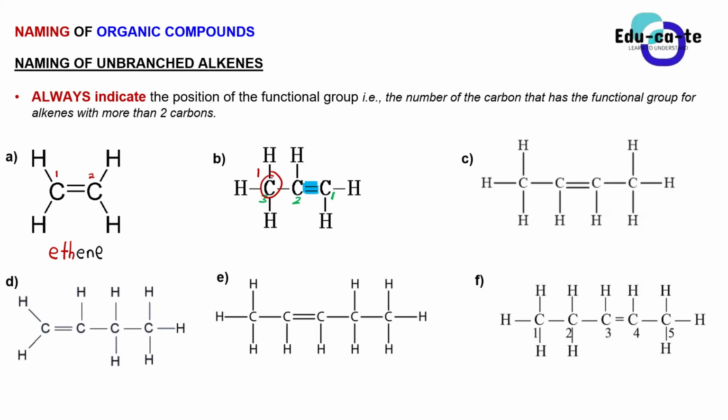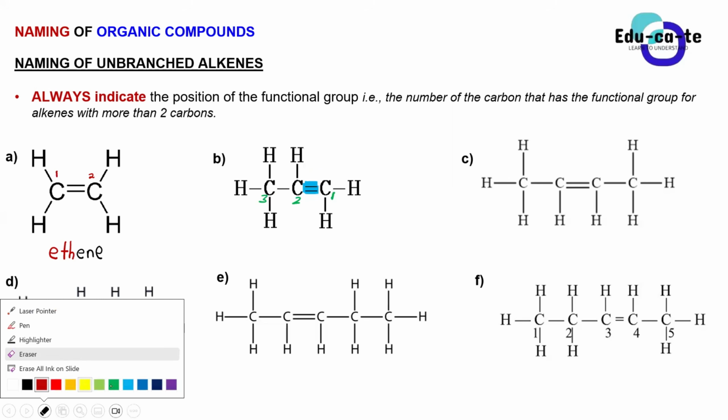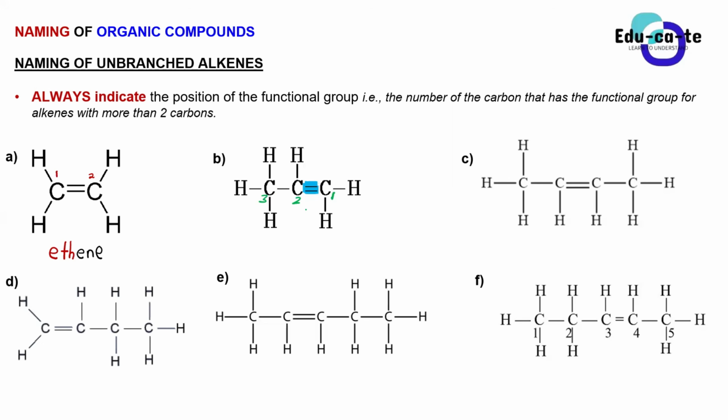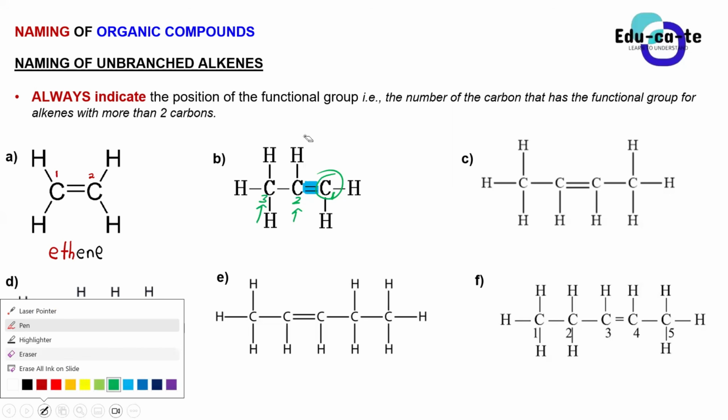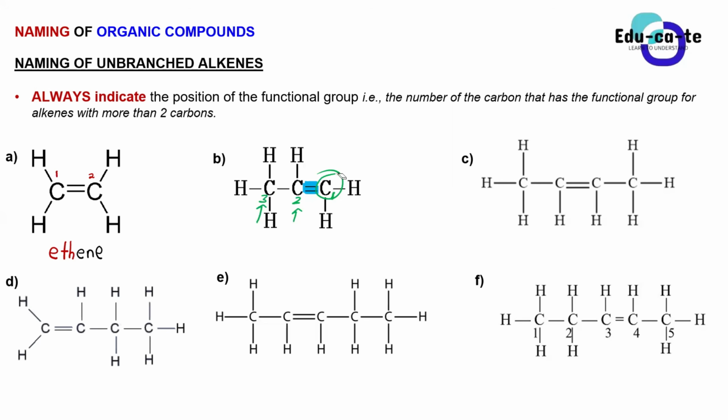You number from the carbon that is closest to the functional group, so this carbon is your carbon number 1, this one will be carbon 2, and the other one will be carbon 3. In this case, our functional group is the double bond because this is an alkene.